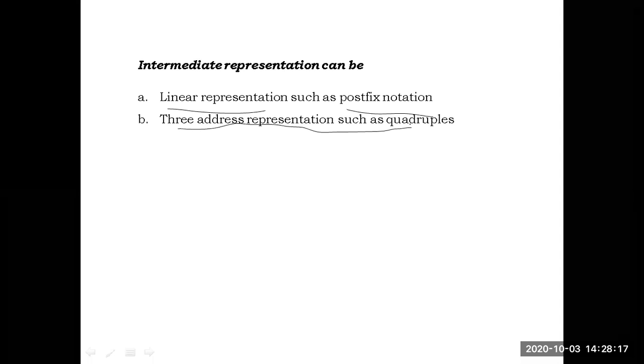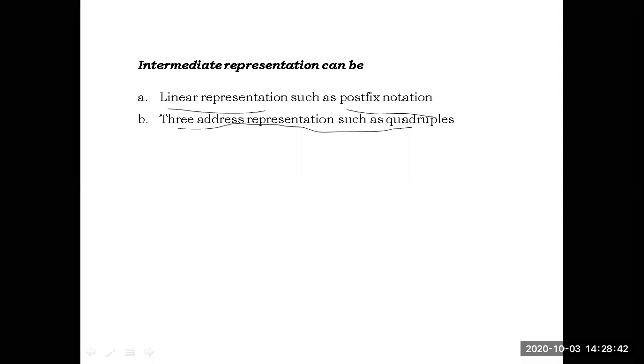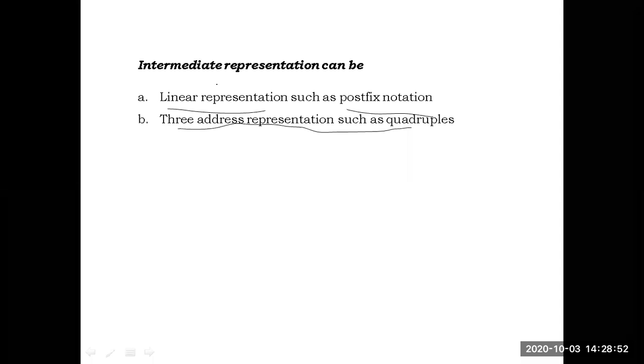Various representations of three address code: one is quadruples, and the others? Have you forgotten? What are the other forms we have? Anybody?